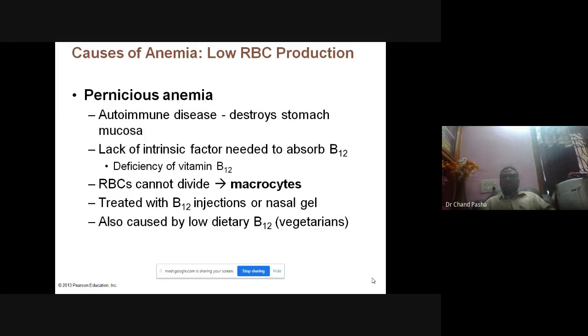It is also caused by low dietary B12, like in vegetarians. See, vitamin B12 is not there in vegetarian food. It is produced by microorganisms. In fact, Streptomyces produces a huge amount, and there is the pimple-causing bacteria, Propionibacterium acnes, but its similar ancestor, like a sister concern, Propionibacterium shermanii, produces B12 at large scale. So generally that is used for industrial B12 production.